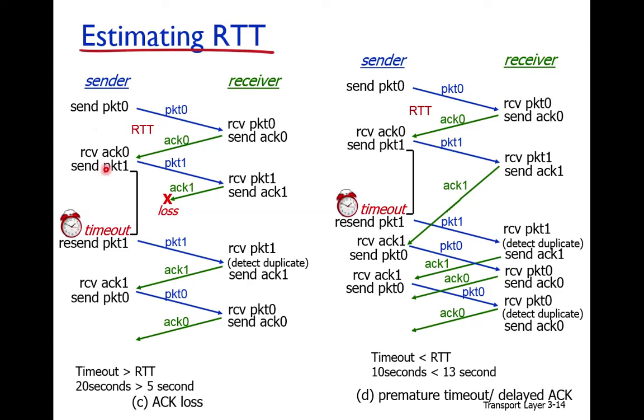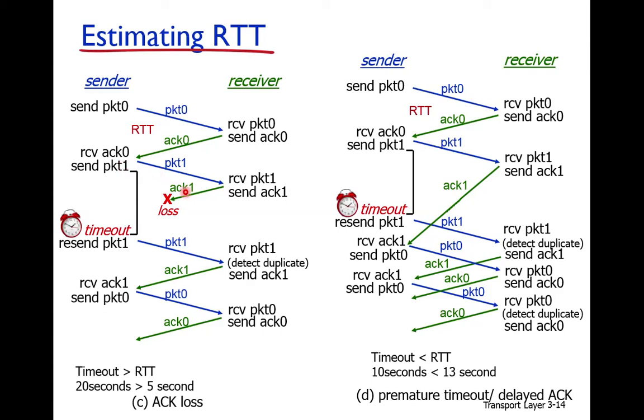So now the sender sends the next packet, packet number 1. Again, when the sender transmits packet number 1, its timeout will be set. You can see that the timeout is set to 20 seconds. And the actual RTT, the time that packet 1 takes to move from sender to receiver and the acknowledgement to move back, is 5 seconds. The RTT is 5 seconds.